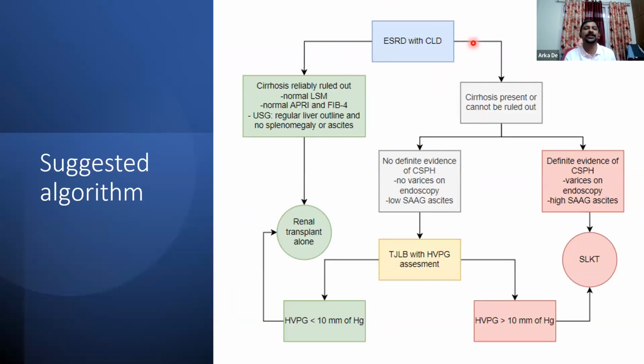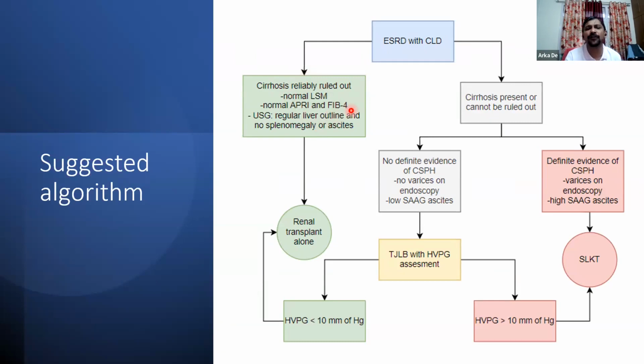When we have an ESRD patient with CLD, we first see whether we can reliably rule out cirrhosis or not. How can we reliably rule out cirrhosis? If the LSM is normal. Remember, an elevated LSM may be falsely elevated, so a high LSM does not tell us definitely that the patient has cirrhosis. However, a normal liver stiffness measurement on FibroScan or RFE rules out cirrhosis with a very high degree of certainty.